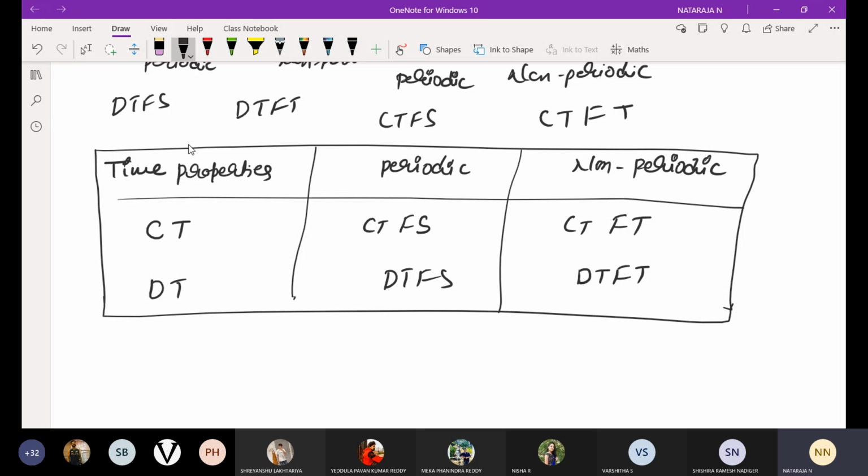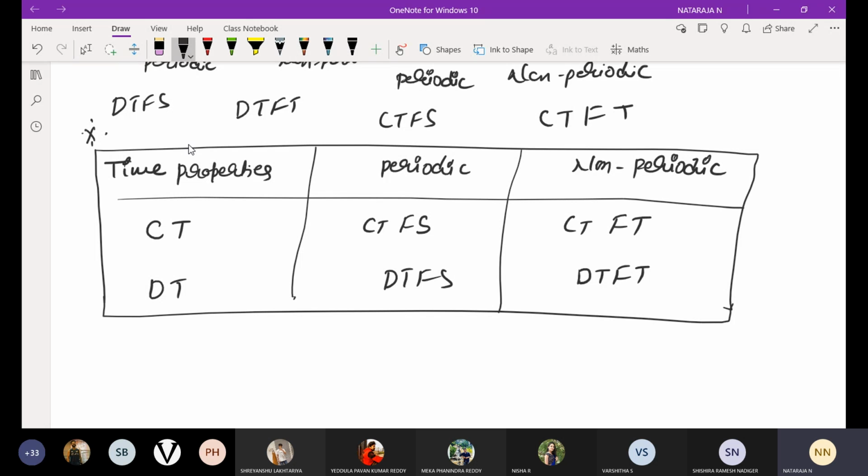Very, very important table. Please remember, everyone. If you do not identify which category the given system or signal belongs to, you cannot solve the problem. Why? Because for different approaches, we use different formulas. That is why you have to remember all categories.